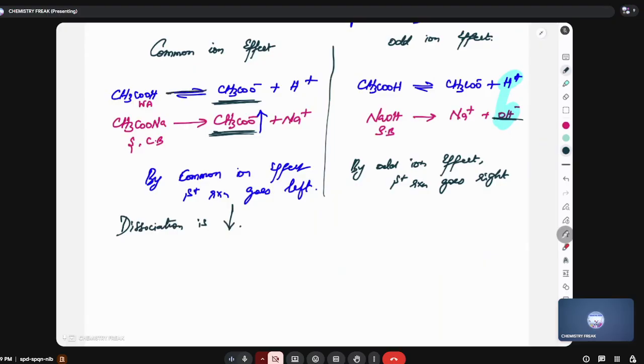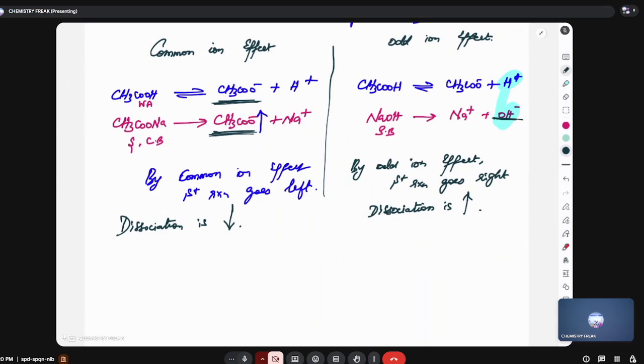பாரு, இப்படி போனதுக்கு dissociation. Forward reaction is dissociation. Here, dissociation is decreased. Whereas here, dissociation is increased. So, dissociation is decreased by common ion effect. Here, dissociation increased by odd ion effect. புரிஞ்சுதா? புரியலையா? அடுத்தது போலாமா?